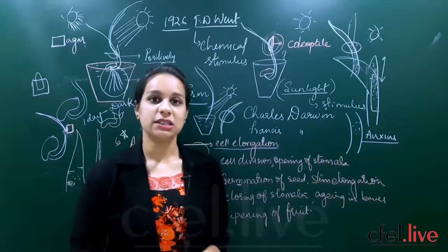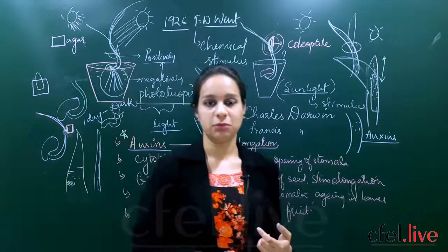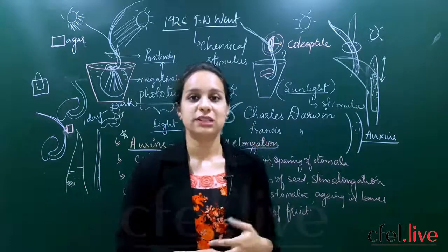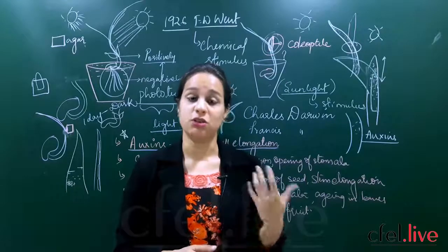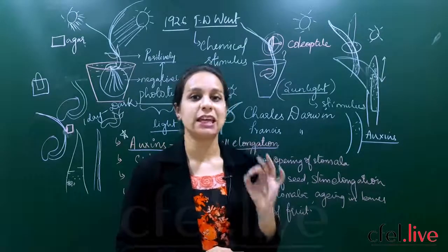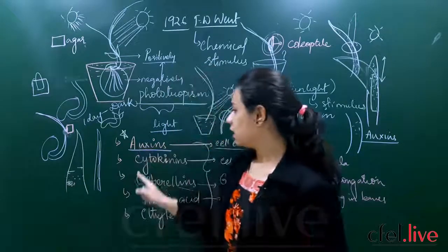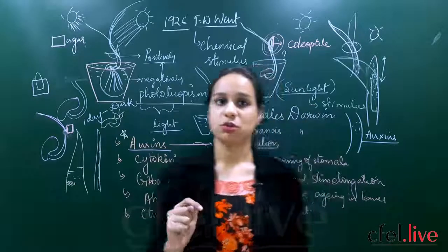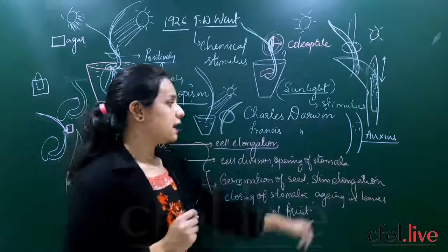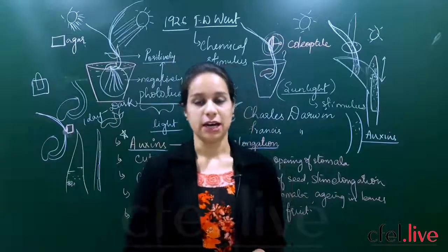Are you clear, students? So today we have started the coordination in plants, chemical coordination in plants. We have seen the phytohormones help the plant to show responses and also growth in plants. So the homework for today is read the textbook very clearly, because this is a very important topic. Write down what are the different kinds of phytohormones produced in plants along with their functions. Go through the tabular column given in your textbooks. Until then, thank you.